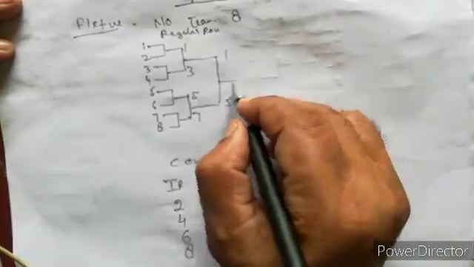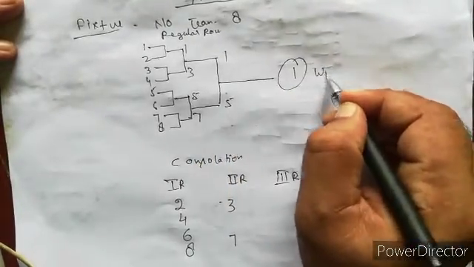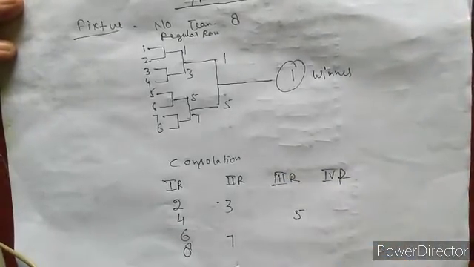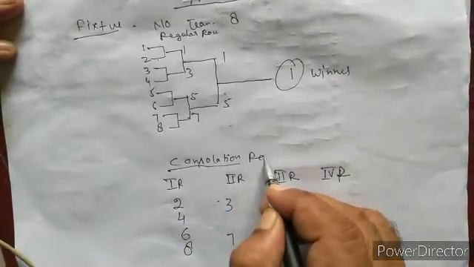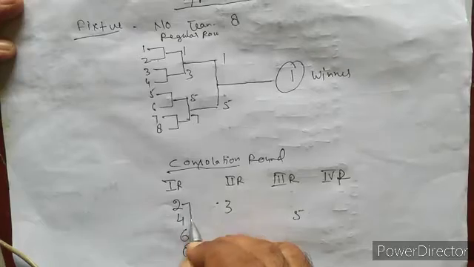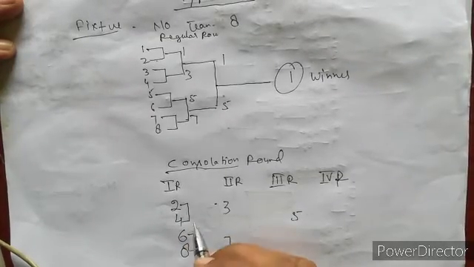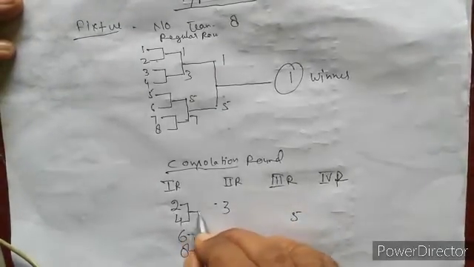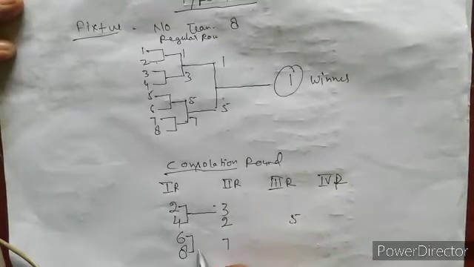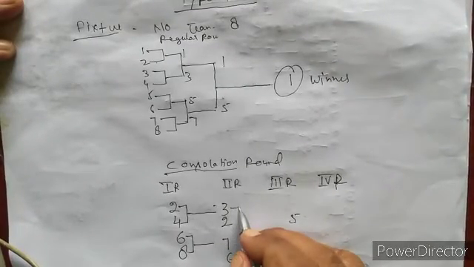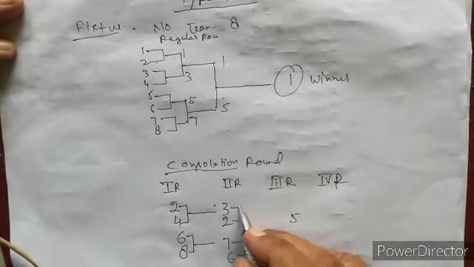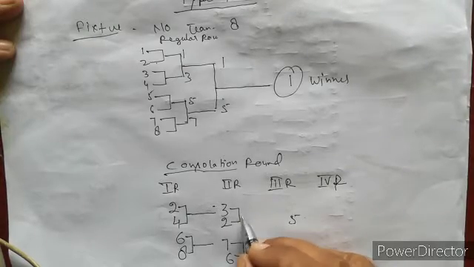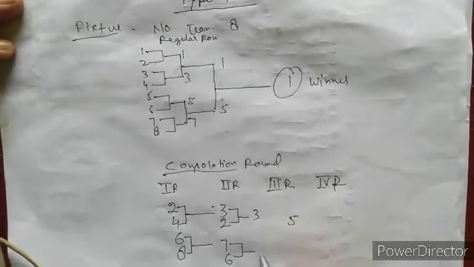Now 1 versus 5, 1 is winner, and 5 is the loser. Now the consolation round: the first match between 2 and 4, second match 6 and 8. So the winner team plays with the second round team. Suppose winner is 2 and 6. Now they play among each other. 2 and 3 play, winner is 3, and winner is 6.